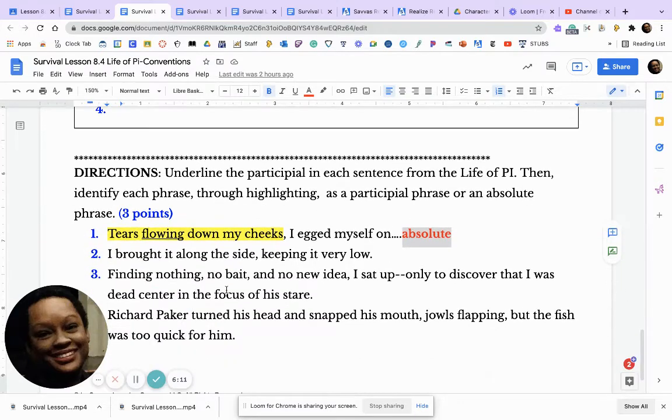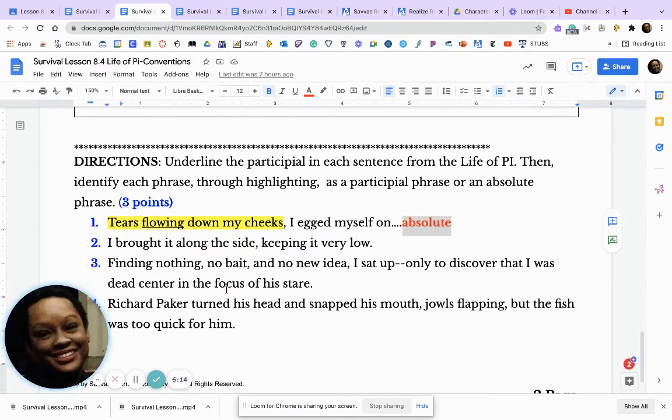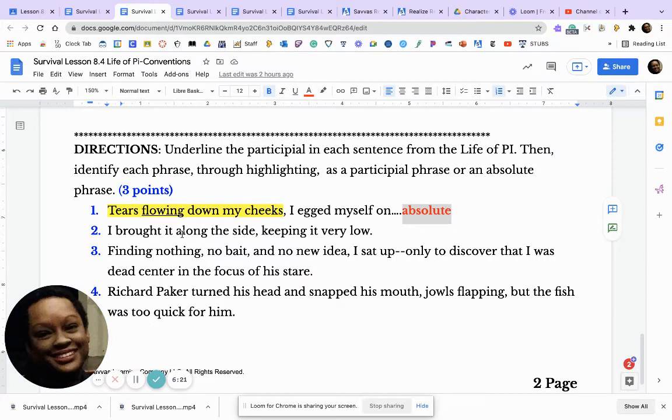Okay, so let's look at this part. Underline the participle in each sentence from the Life of Pi, then identify each phrase through highlighting as a participle phrase or as an absolute phrase. Okay, students, so let's remember a few things first. Remember that a participle is a form of a verb used as an adjective, and a participle phrase consists of a participle and its modifiers, its objects, and its complements. Please remember that an absolute phrase is set off with a comma. It is a noun or a noun phrase and it modifies an entire clause.